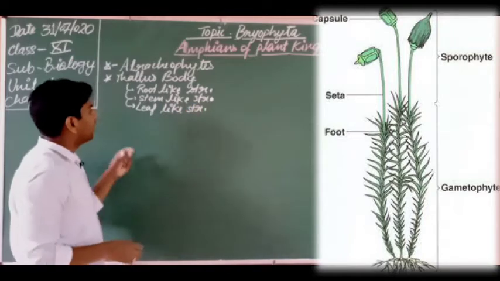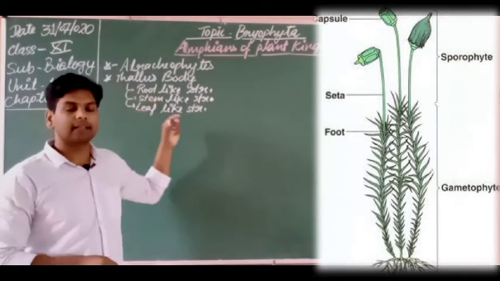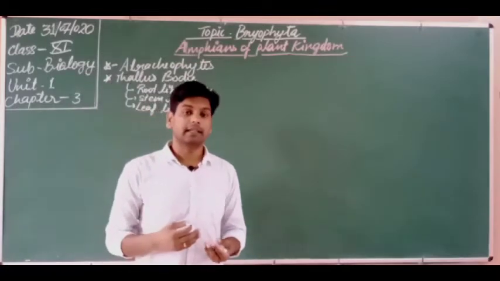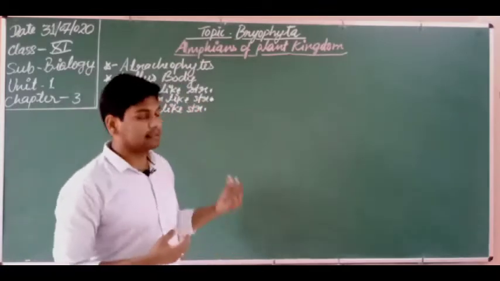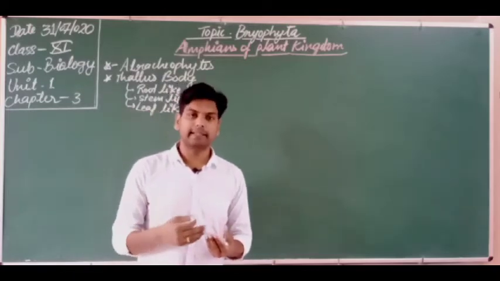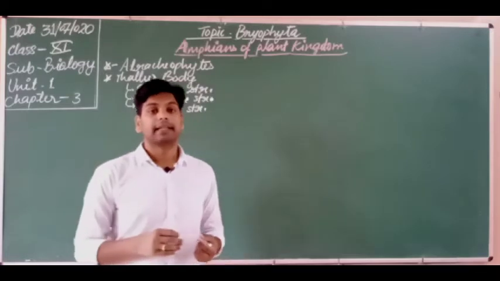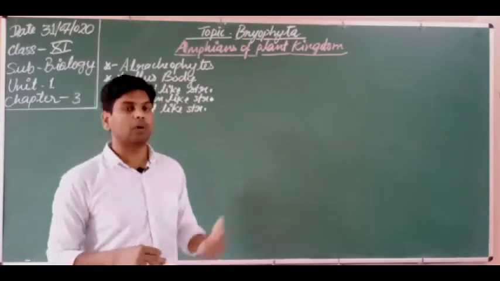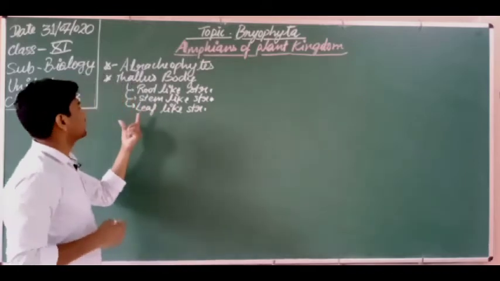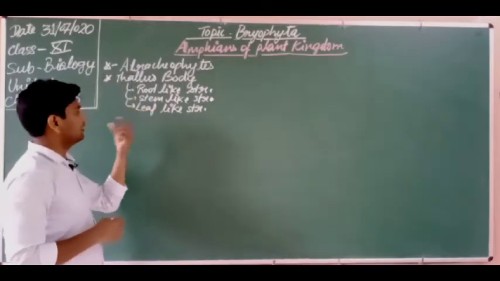Dear students, why am I writing root-like, stem-like and leaf-like, not true root, stem and leaf? Because these structures appear as root, stem and leaf, but they are not a true root, true stem, true leaves. That is why these are root-like, stem-like and leaf-like structures.